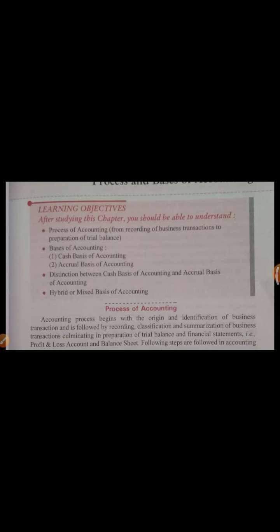In this chapter we will study the process of accounting, that starts from recording of business transactions and ends with preparation of trial balance. The second topic, basis of accounting, means on how many bases accounting can be done: cash basis of accounting and accrual basis of accounting. Next we will discuss the distinction between cash basis and accrual basis of accounting. What are the differences between both bases? And the last point in this chapter that we will discuss is hybrid or mixed basis of accounting.